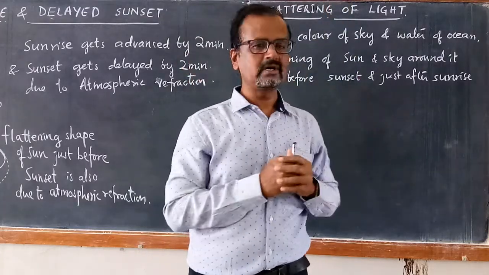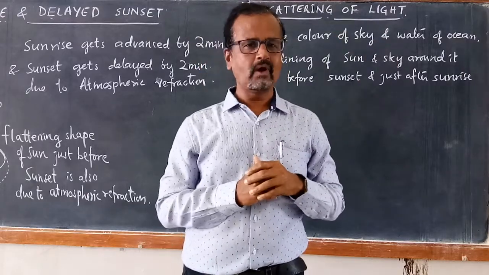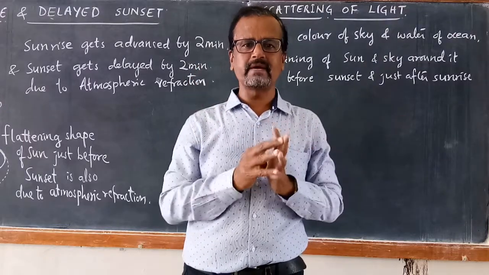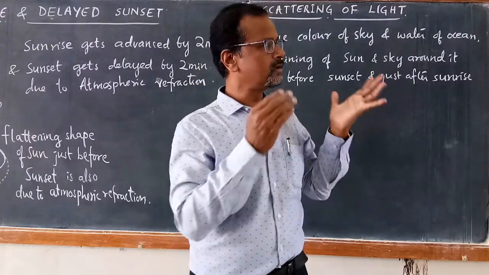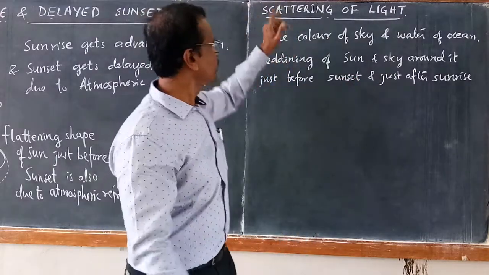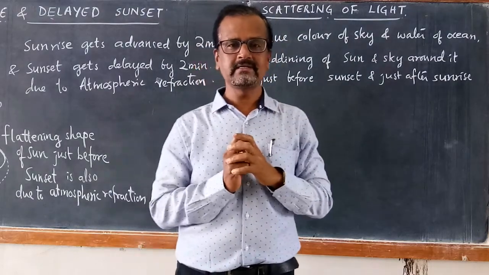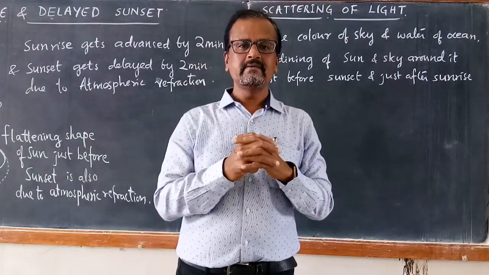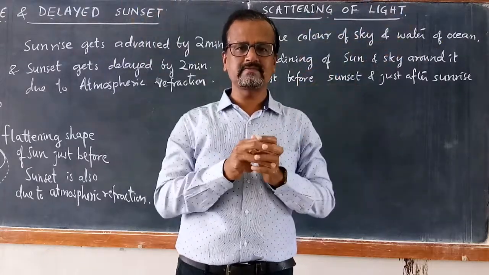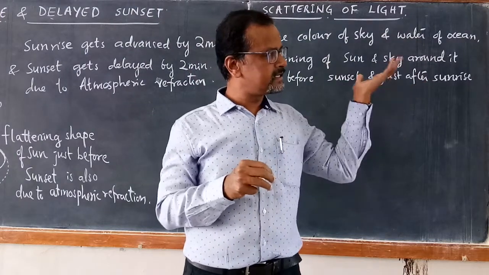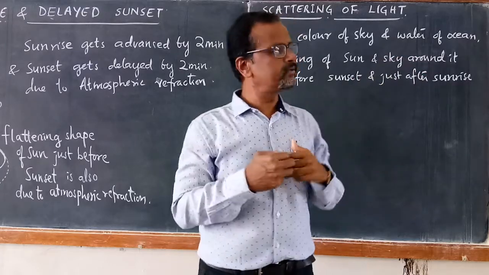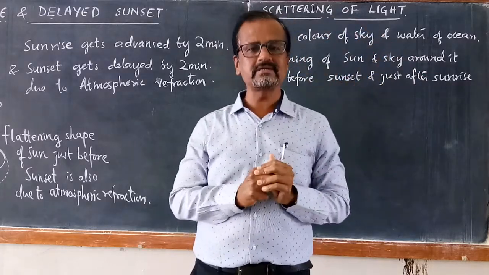How do we see light? How do we see the sky? How do we see the cloud? Generally the clouds appear white. How do we see the white color of the clouds? The answer for all these is a very important phenomenon called scattering of light. The light gets scattered. Scattering means getting reflected in all possible directions. When the light gets scattered by these particles, that light enters our eyes and then we are able to see the light around us.